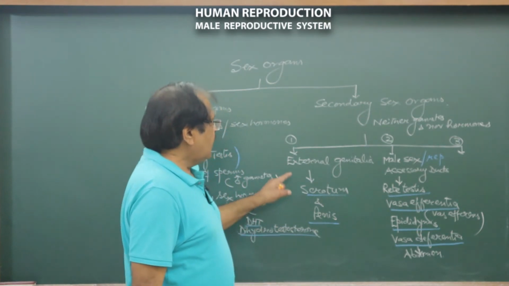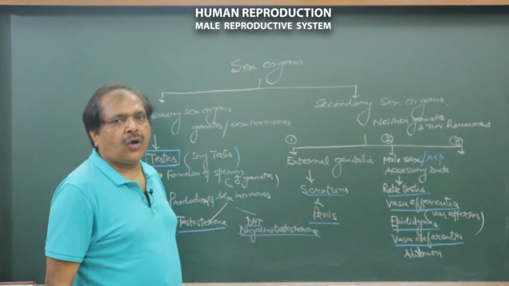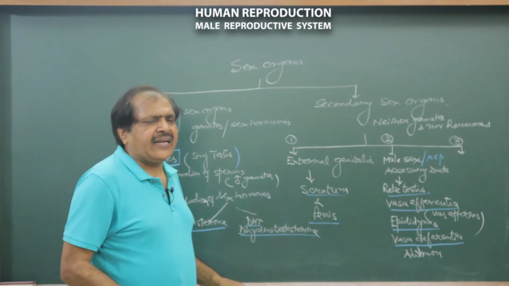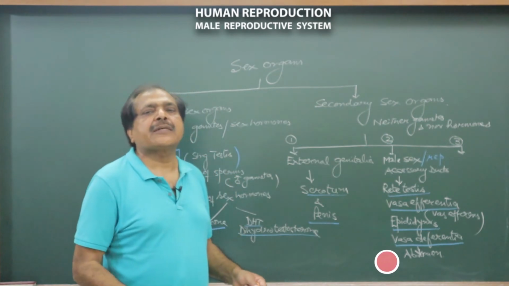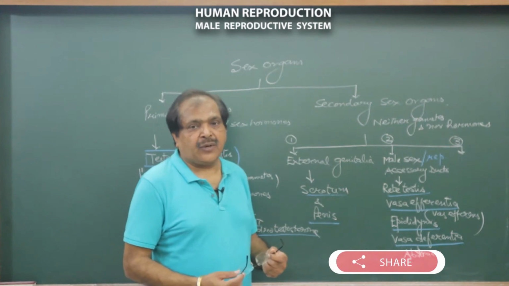Again, secondary sex organs neither produce gametes nor hormones, but definitely they secrete useful substances which are needed for sexual reproduction.